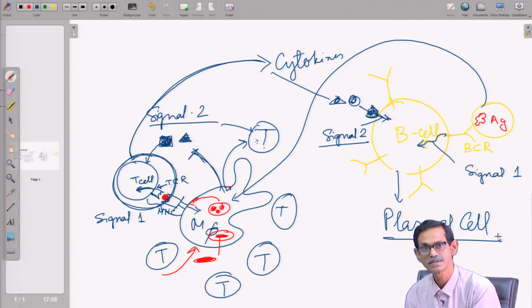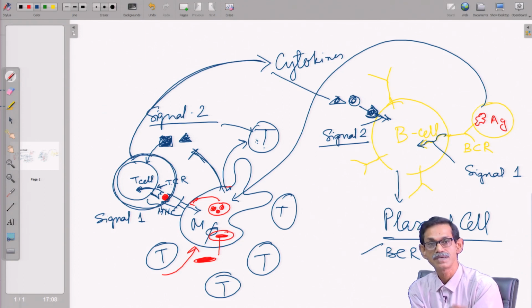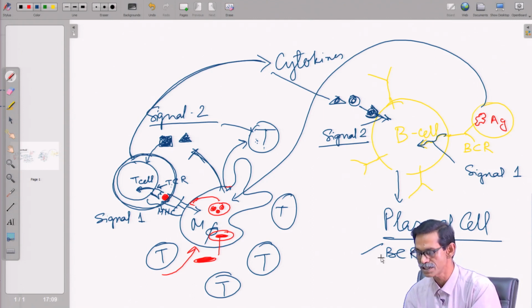As soon as it becomes a plasma cell, the B cell receptor BCR will be spliced separately, as we have seen during antibody diversity and antibody processing. Initially it was a receptor, and the same antibody molecule will be produced without any membrane domain by alternate splicing, which will release the antibody in the blood.